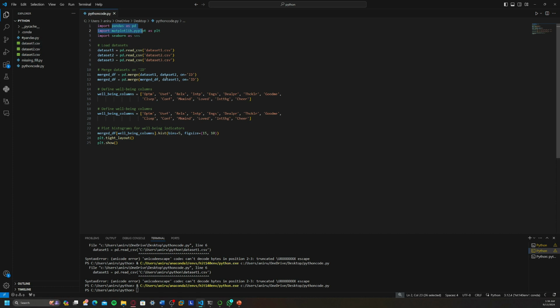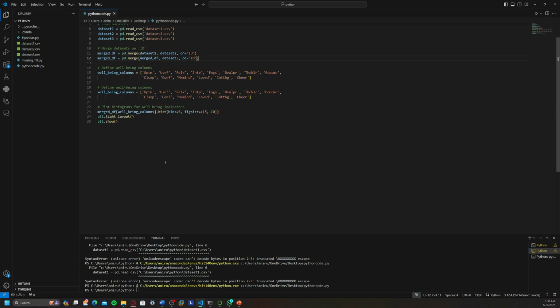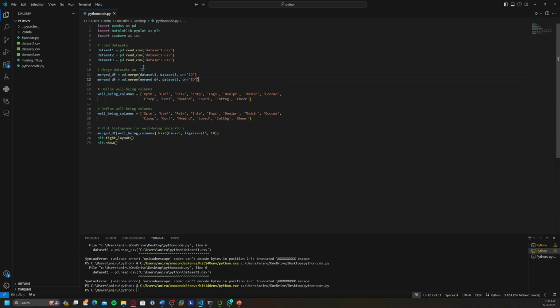After loading, the datasets are merged on the basis of a common identifier called ID. This ID is unique to each respondent, ensuring that their responses from each dataset are combined correctly. The core of this analysis is visualizing the distribution using histograms with matplotlib.pyplot. We do this by generating histograms. Each column in the dataset represents a well-being indicator, and the code creates individual histograms for all 13 indicators.